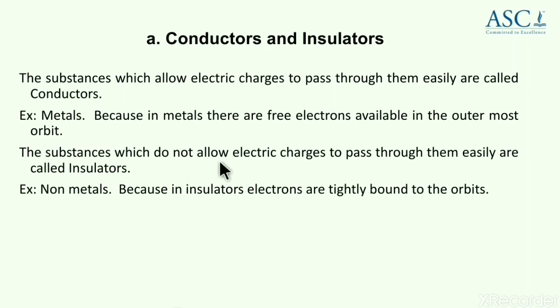Substances which do not allow electric charges to pass through them easily come under insulators. Best examples are non-metals like wood, plastic, paper, etc. Because as you know, in insulators electrons are tightly bound to the orbits and not so free. They require a lot of energy to come out of it.